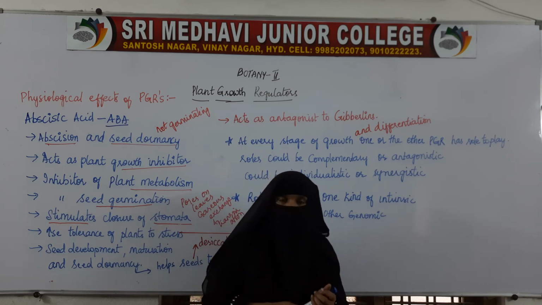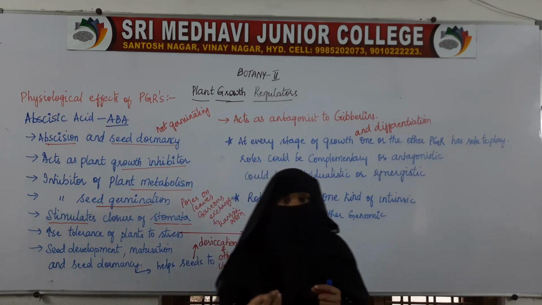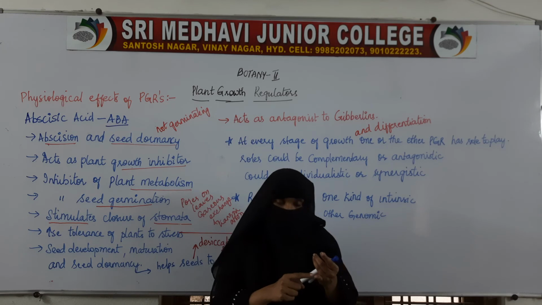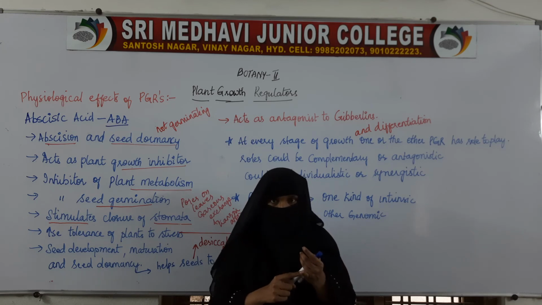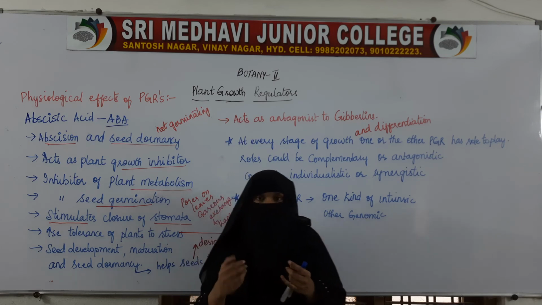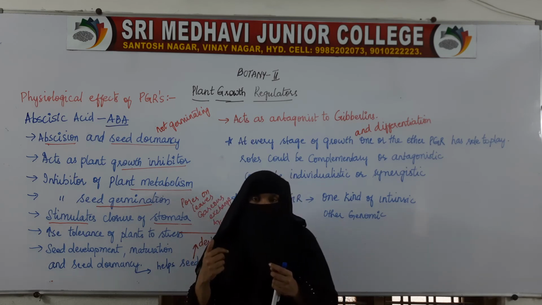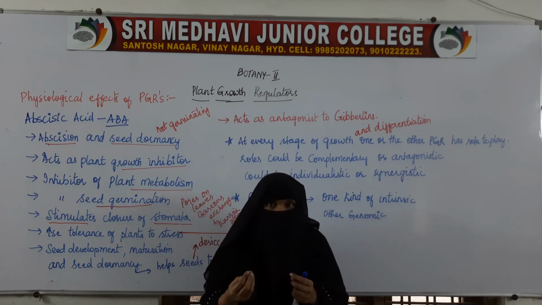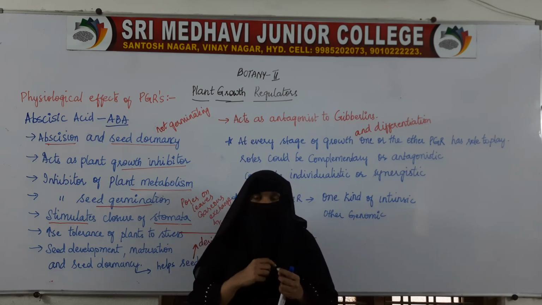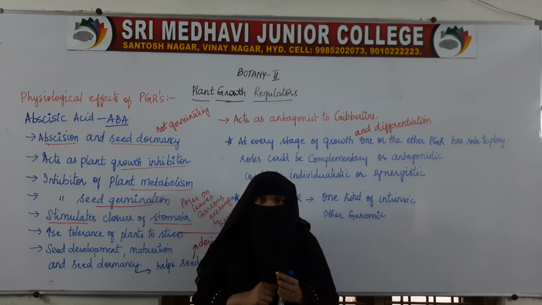For example, to initiate cell division, to initiate the growth, we require auxins and cytokinins. And to initiate seed dormancy, we require abscisic acid. Then to initiate ripening of fruits, we require ethylene. To elongate the plant parts or the fruits, we require gibberellin.